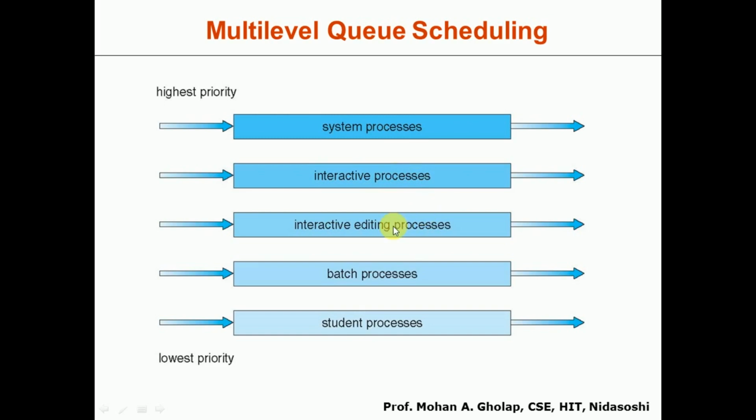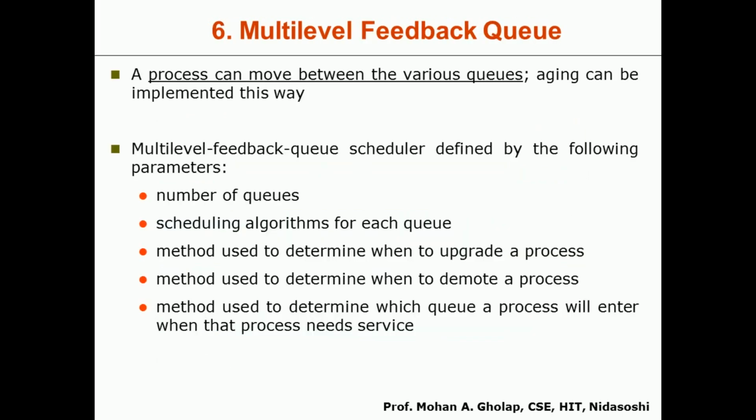But here, whenever a process enters a queue, it continues to reside in that queue only during execution. It cannot change the queue. So in order to provide an option for a process to change from one queue to another, we have one more variation, that is the multi-level feedback queue. In the multi-level feedback queue, a process can move between the various queues, because this option is given in order to avoid aging.